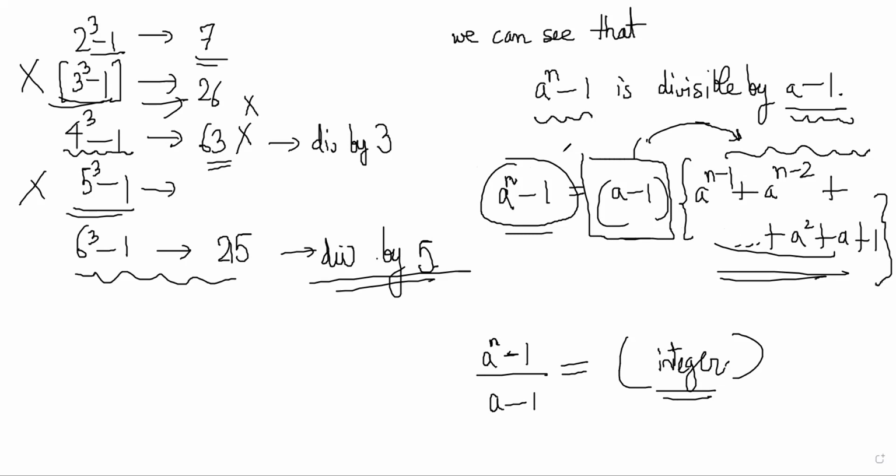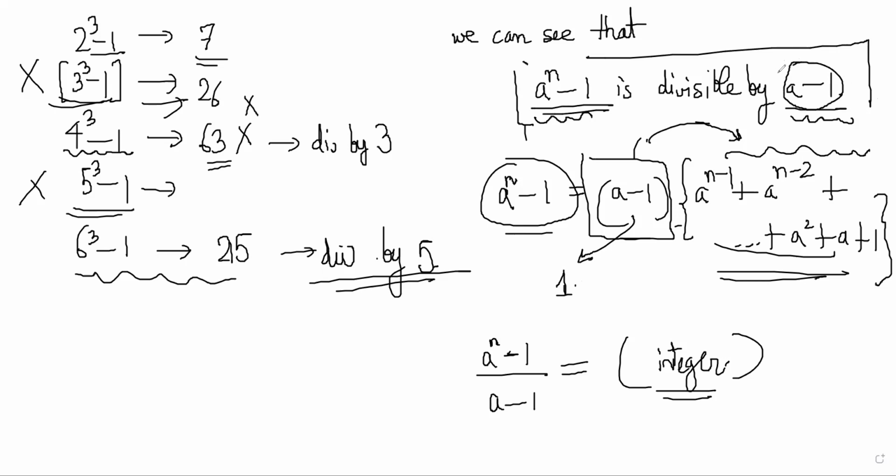So one way to ensure that it is a prime is to make a minus 1 as 1. Then if you have this statement, a power n minus 1 can never be prime except when a minus 1 is 1. A minus 1 must be equal to 1. Then only you will have this as a prime number.